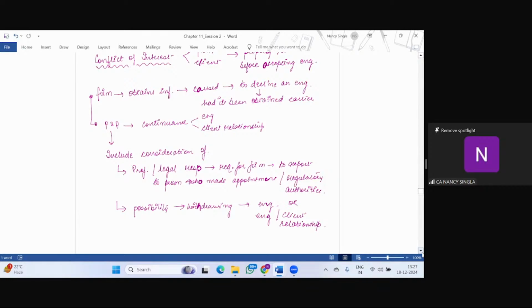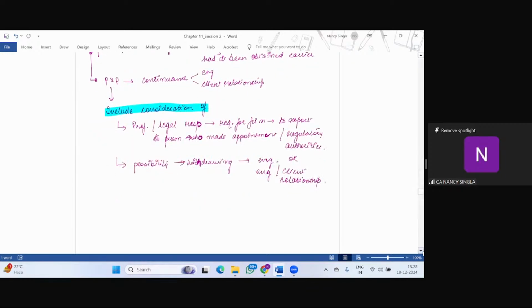What situation? That if any information is obtained by the firm which, had it been obtained earlier, would have caused the firm to decline the engagement. So such policies and procedures should include consideration of what?